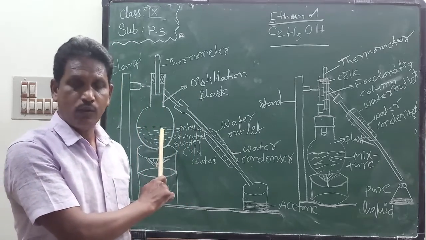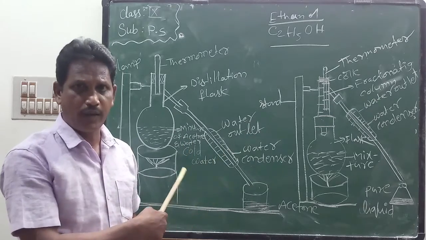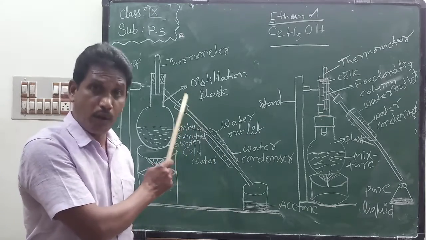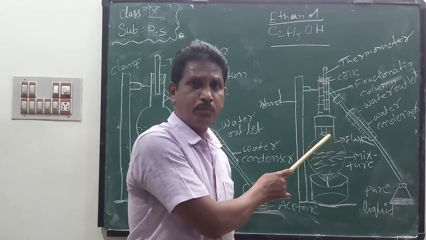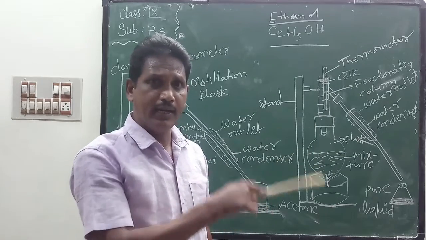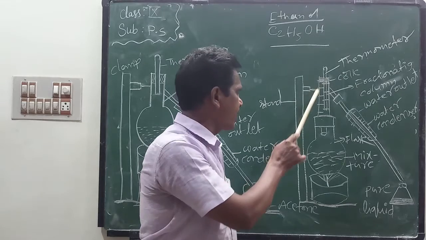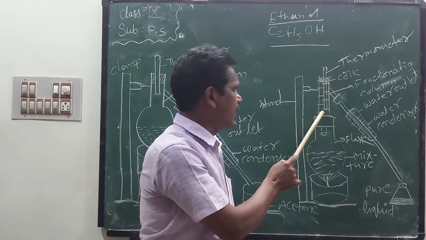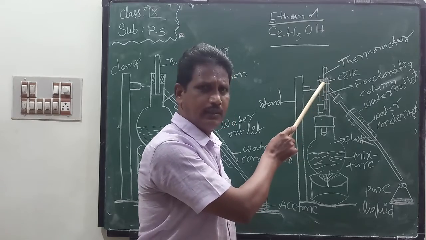We separate a mixture of acetone and water by the distillation process. This is the fractional distillation process. In fractional distillation, we add the fractionating column between the distillation flask and the condenser. This is the fractionating column, and these are the glass beads.